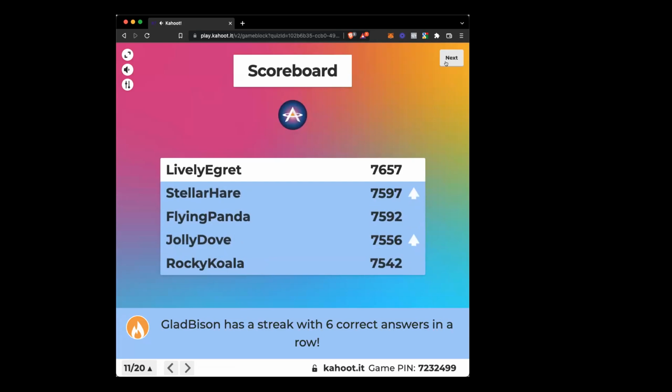And I'm sure we're going to get that same information. Oh, the stellar hare and the jolly dove, and there goes the hamster. Come on, hamster. The joyful hamster's gone, man. Hey, the egret ate him. Hey, hamster, you better pop out of his mouth before you get digested.